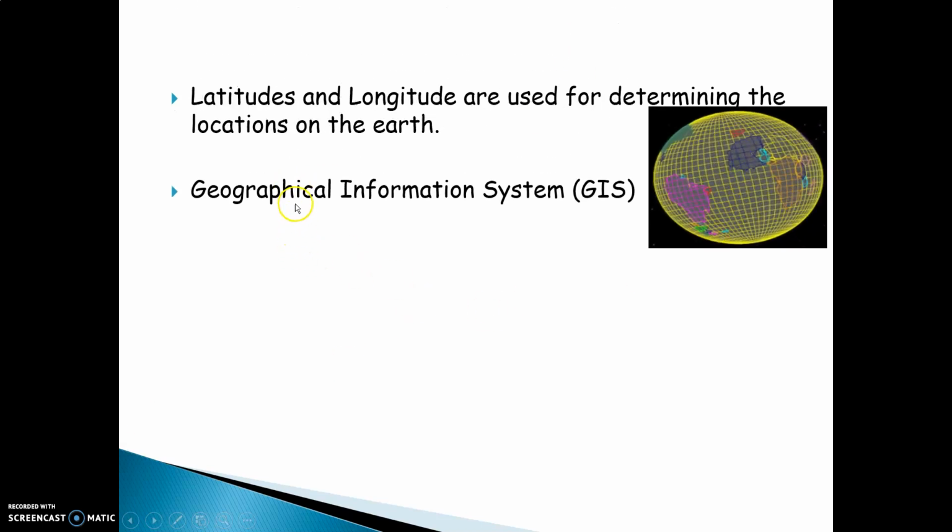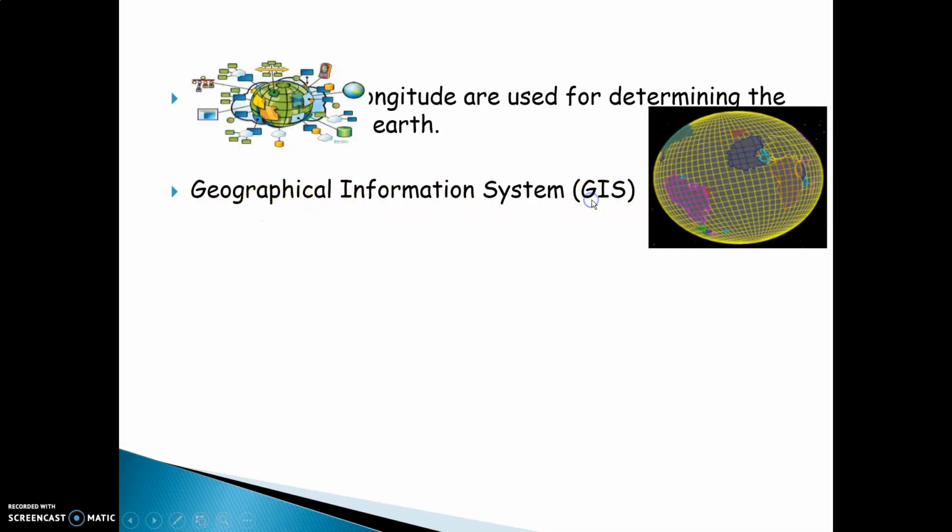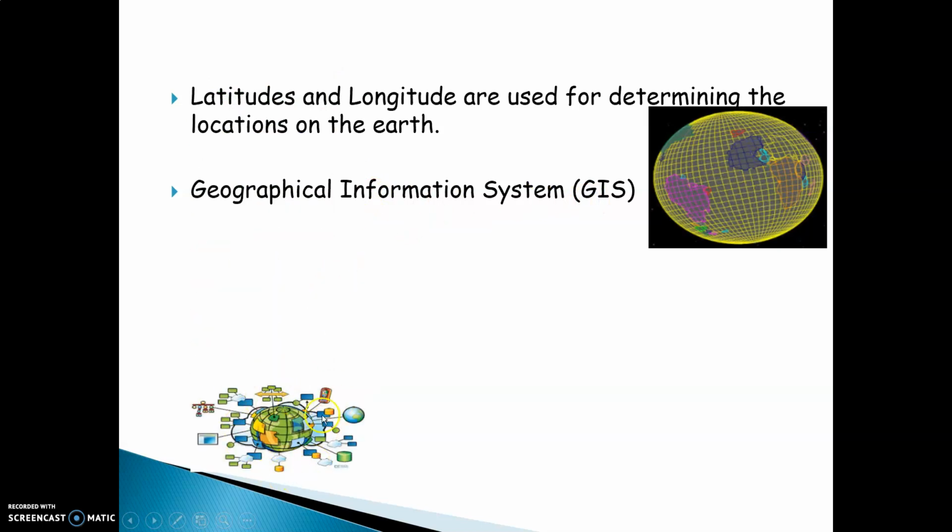You must have heard of something called the geographical information system, GIS. That means if you want any information, you can go to Google, and that is where you get this information. That is called the geographical information system. You can get information on whatever you want throughout the world.